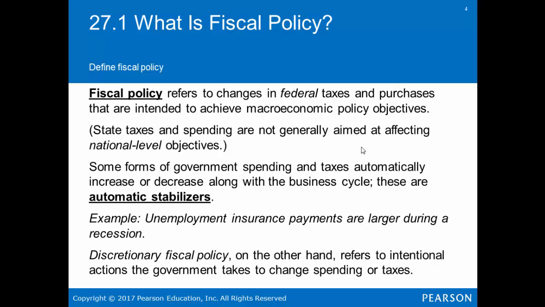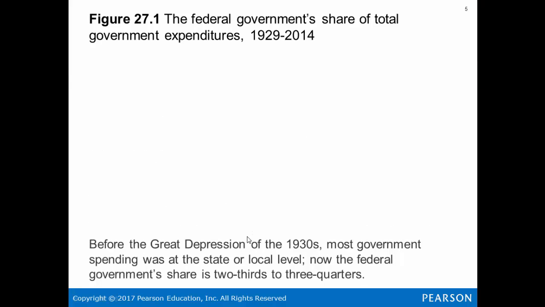Discretionary policy is different. It refers to the intentional actions taken by the government to change spending or taxes. So this would have to be voted upon. It would have to be policy that was enacted. This is an automatic thing that happens with a business cycle.